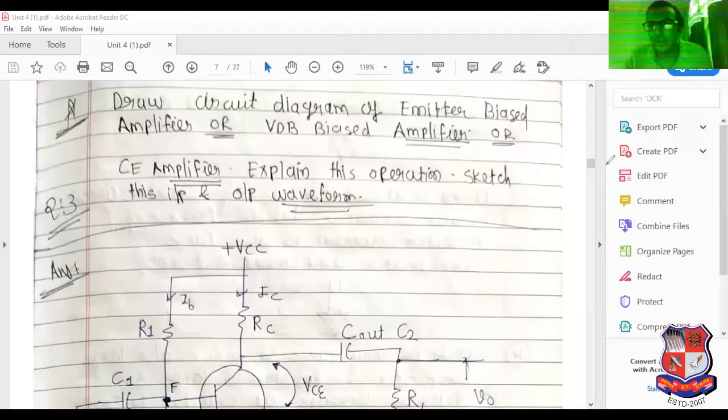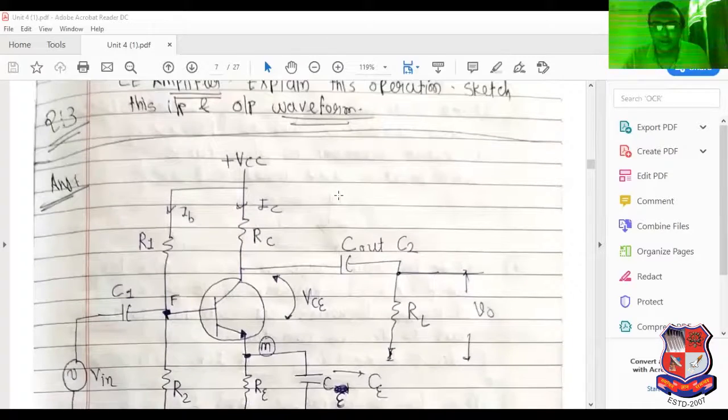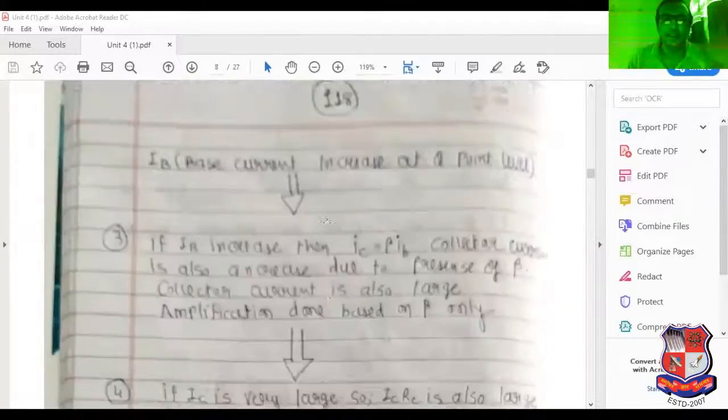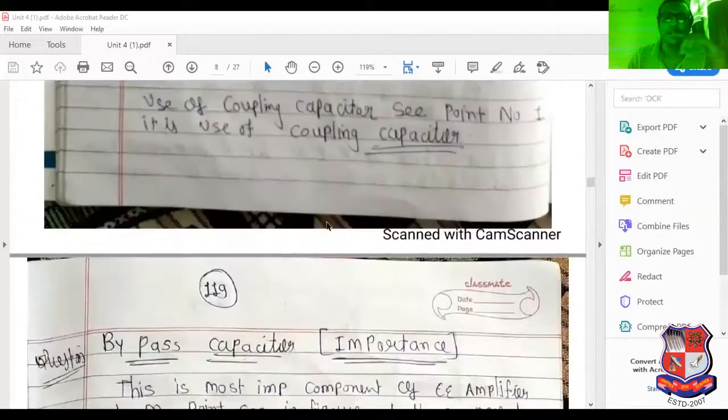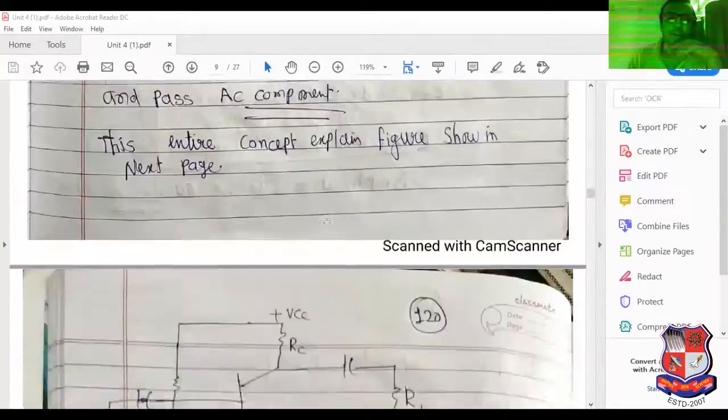Now, I have already uploaded one video related to the common emitter amplifier. So please try to understand this question from that particular video that I have included on my YouTube channel. Subscribe to my channel and see this video. The entire question is explained in that video. So carefully prepare this question.